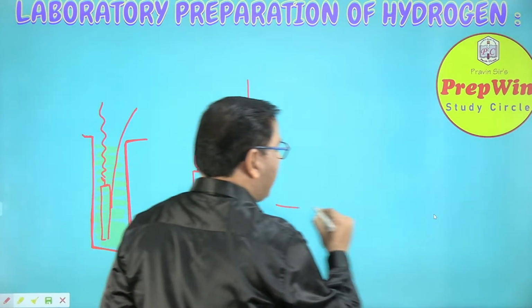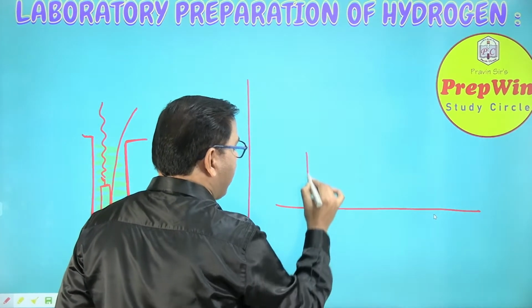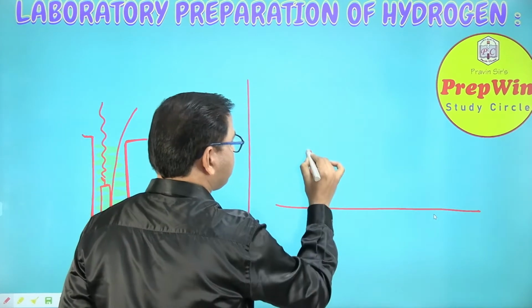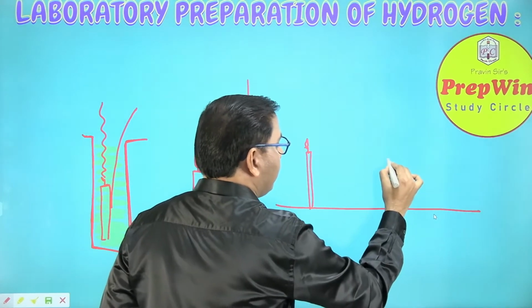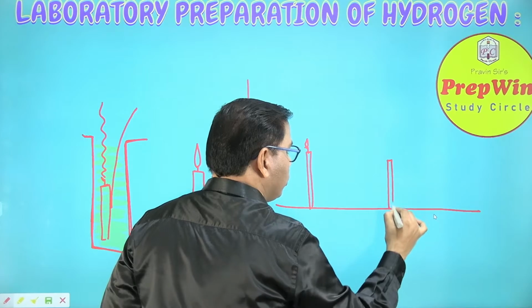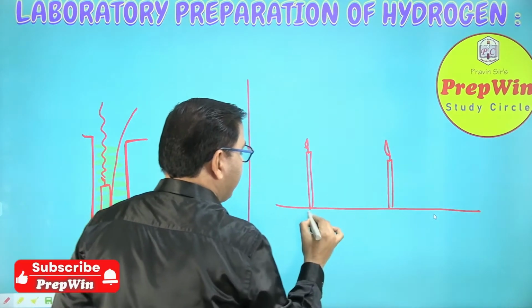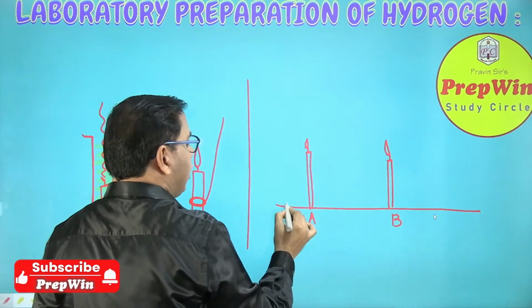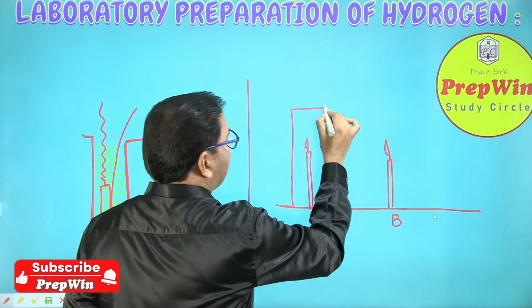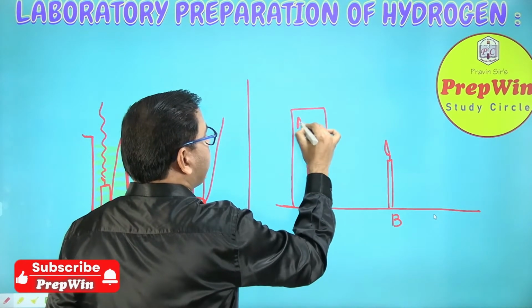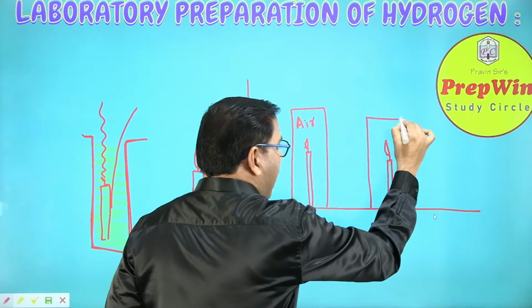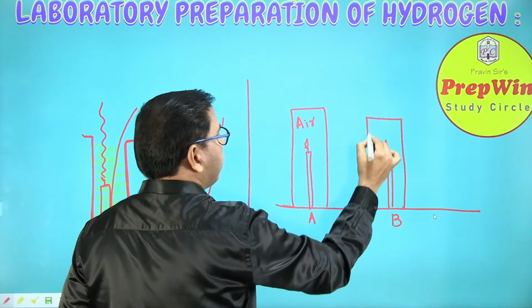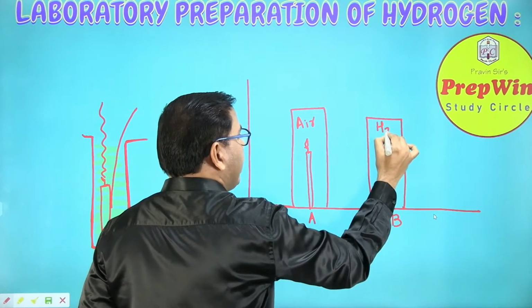The second experiment is that I will take 2 candles, candle number 1, a burning candle, and candle number 2, also a burning candle. Let me call this setup 1 and setup 2, and I will close this with a jar which is filled with air, and another candle with the same kind of jar but filled with the hydrogen gas.